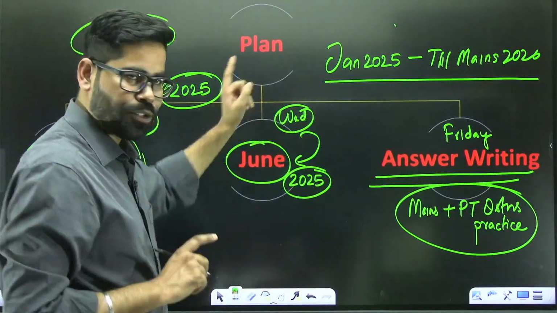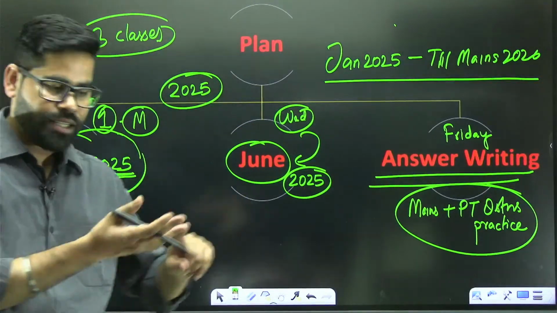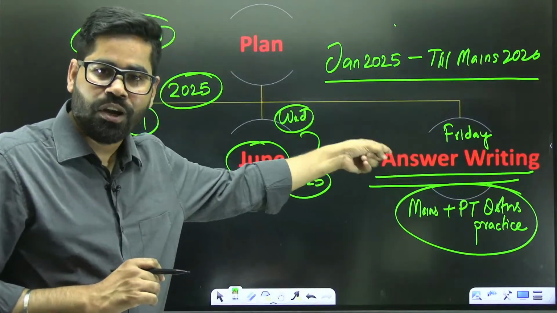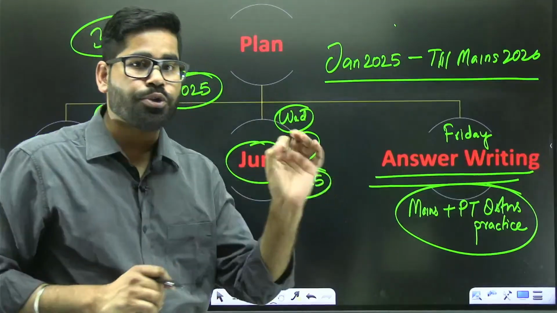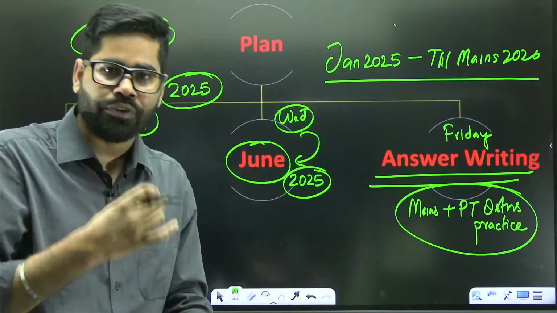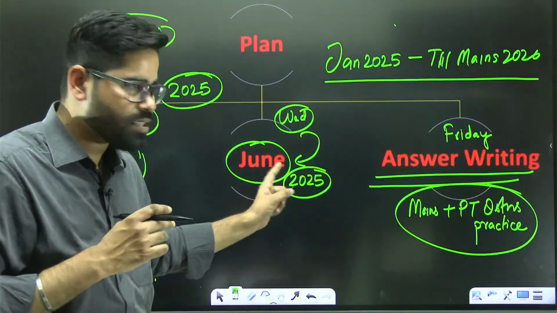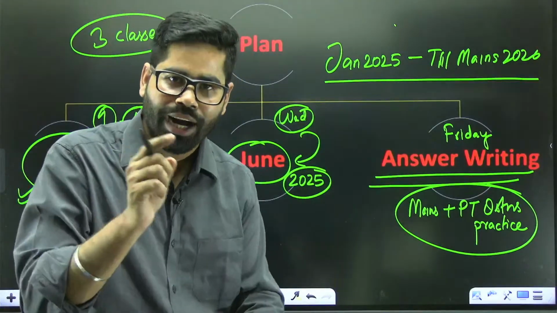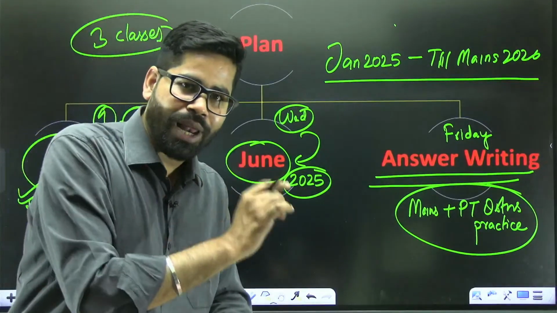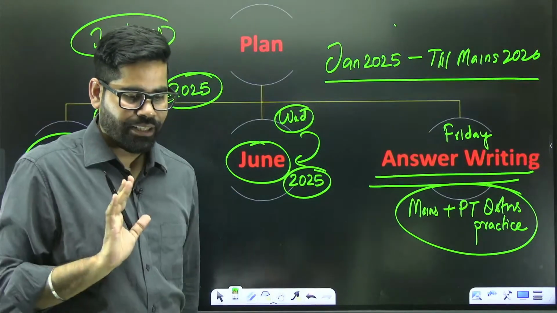And how are we going to do this? We will have one class for revision of the previous topics, January, Feb, March, April, May, and the ongoing sessions will cover current affairs from the month of June. We will start with June 1st week, then June 2nd week, then June 3rd week, and so on. So 2 classes per week for current affairs and one special session for answer writing and PT questions practice. So this is going to be the plan of the classes. I hope that part is clear.